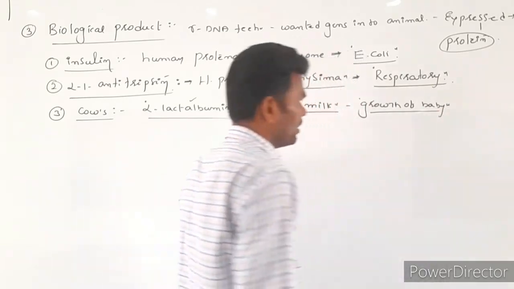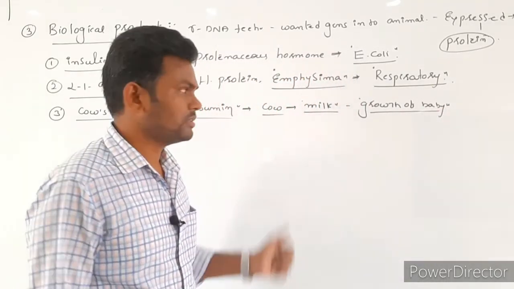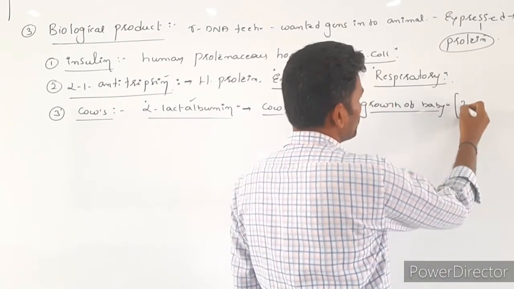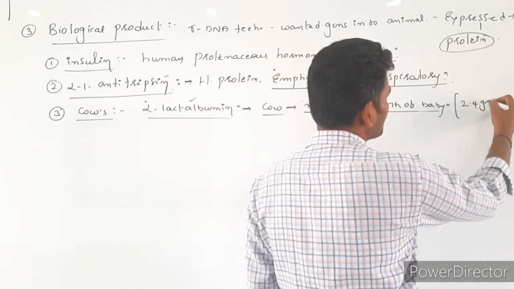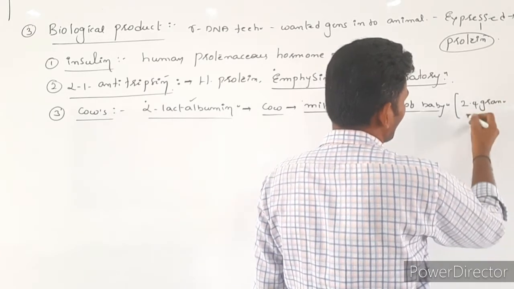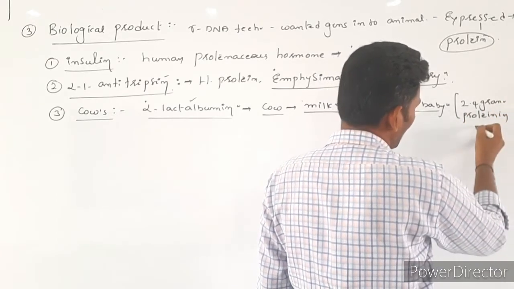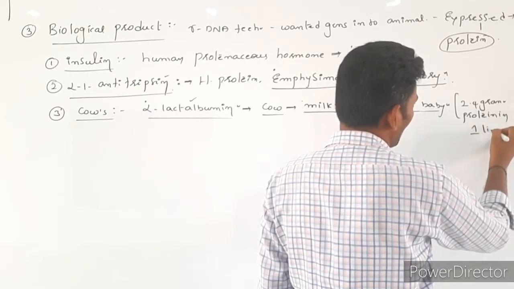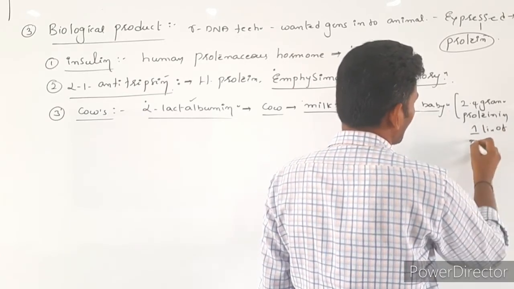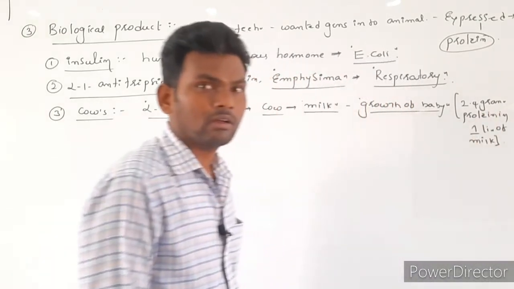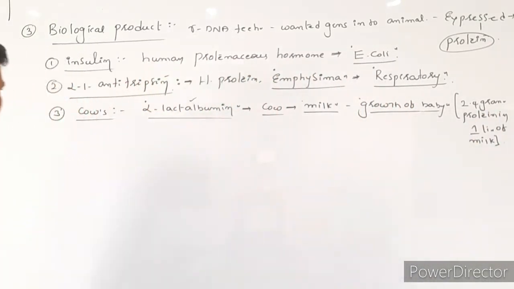Okay. Now, these transgenic animals are going to produce 2.4 grams of protein in 1 liter of milk. Okay, this is the next one.